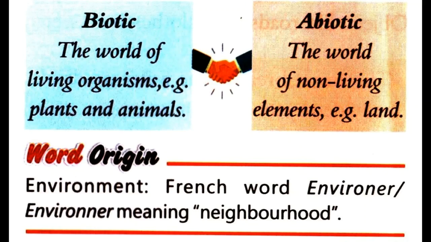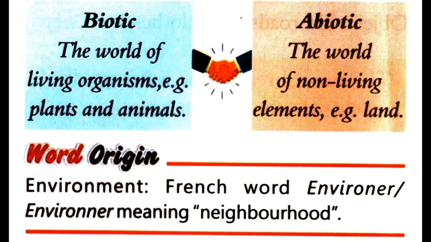Biotic means the world of living organisms. For example, plants and animals. What does abiotic mean? Abiotic means the world of non-living elements.